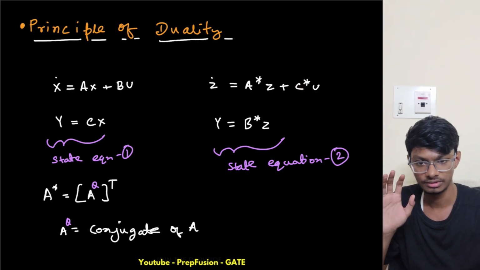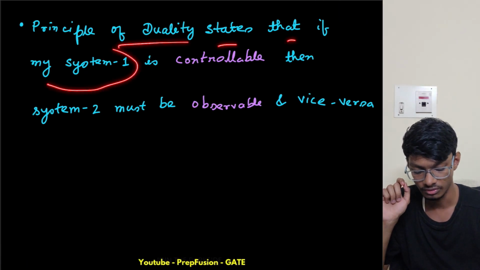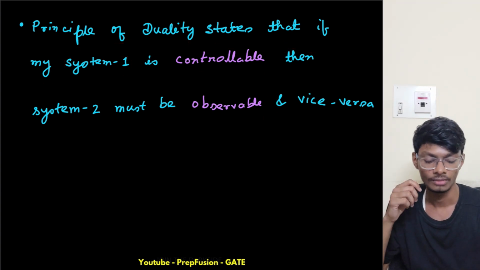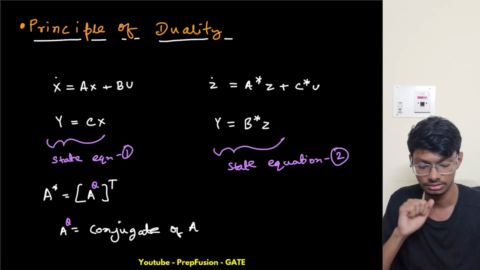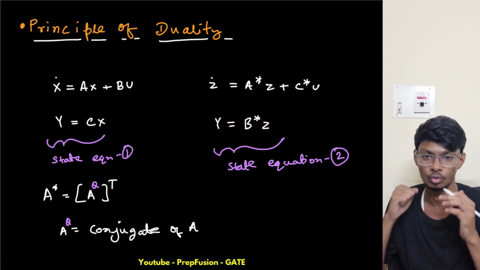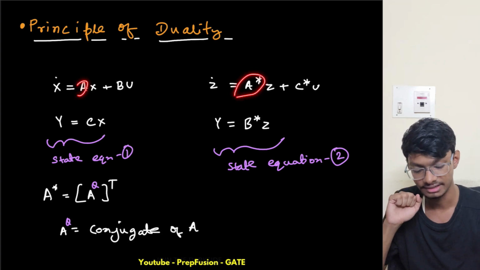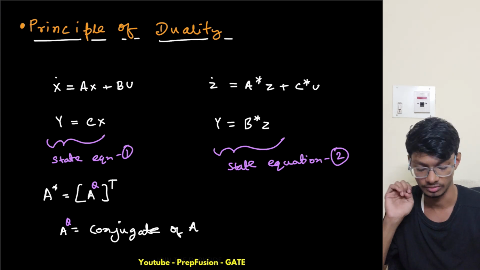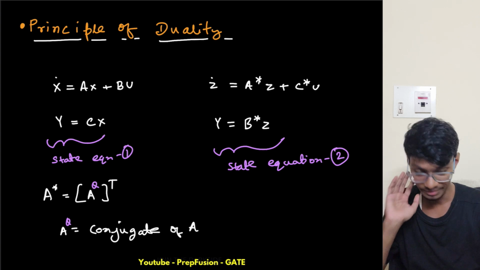The principle of duality states that if my system 1 is controllable, then my system 2 must be observable, and vice versa. No matter what, as their matrices are related like this: A star will be A theta whole transpose. So this is the principle of duality.